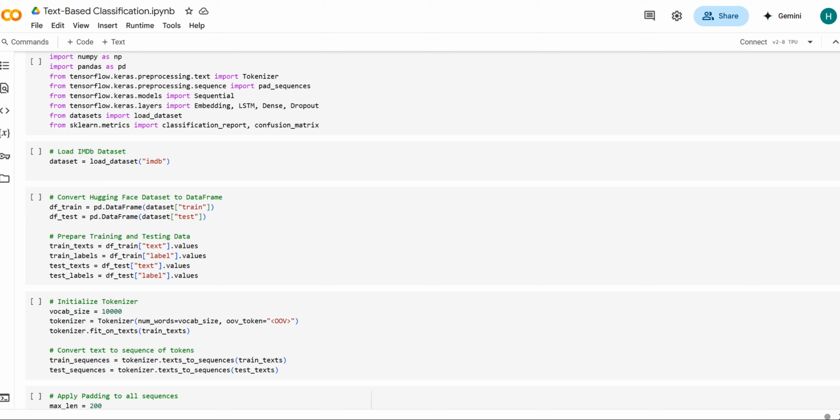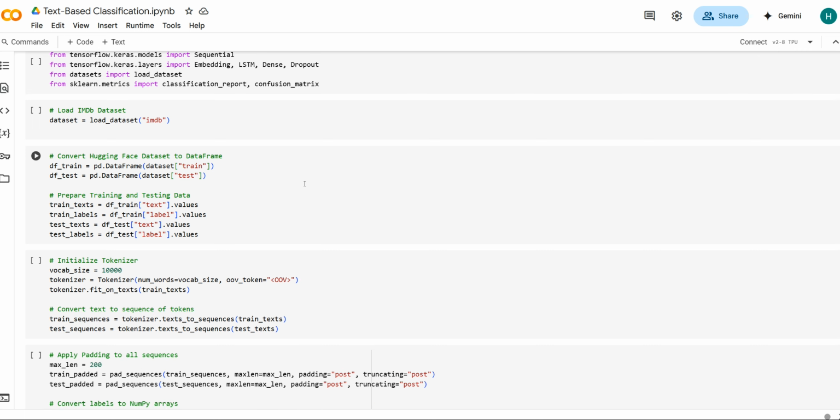First, we're going to import the required libraries: TensorFlow and Keras for model creation, NumPy and Pandas for data manipulation, tokenizer and pad sequences to convert text into numerical input, and then scikit-learn for evaluation metrics.